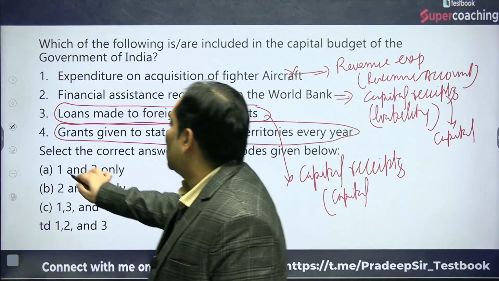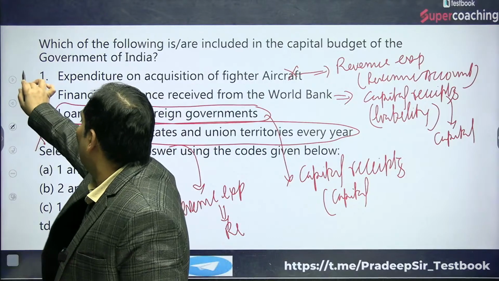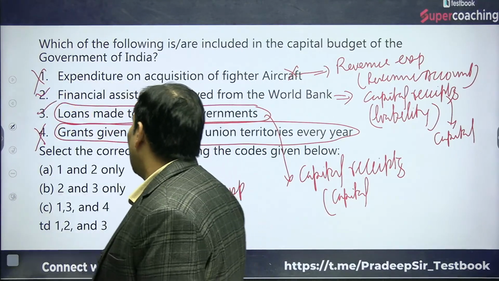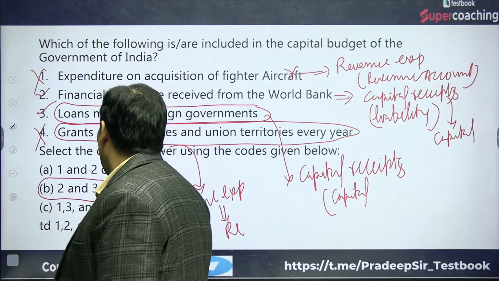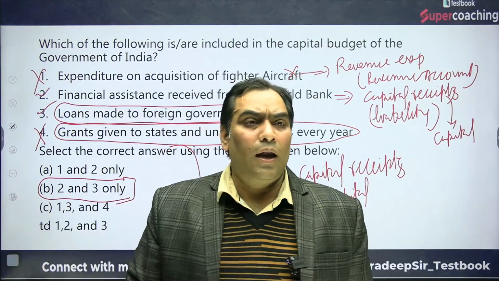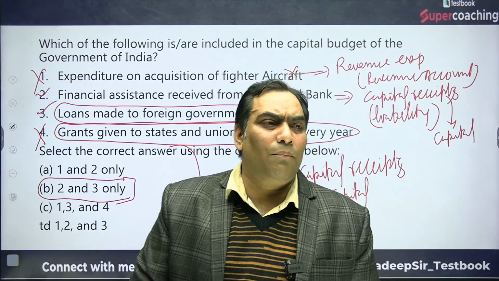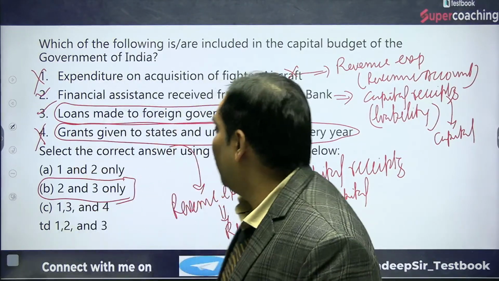That's why the fourth one will not be, whereas 2 and 3 will be. That's why the right answer is B only. Good, Rishabh, very good. Now, let's proceed further.